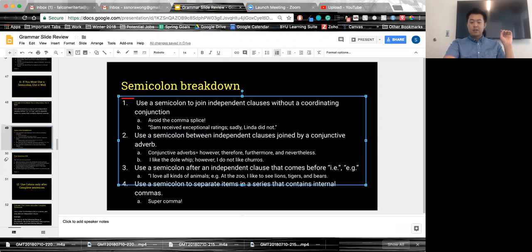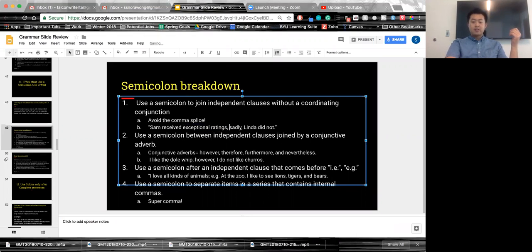Sam received exceptional ratings; sadly, Linda did not. That's totally fine because we're adding that Linda did not receive an exceptional rating as well. That's the completeness factor. We're changing the rules a bit, but it works because the implied completion would be exceptional ratings, right? All right, so that's the first rule.